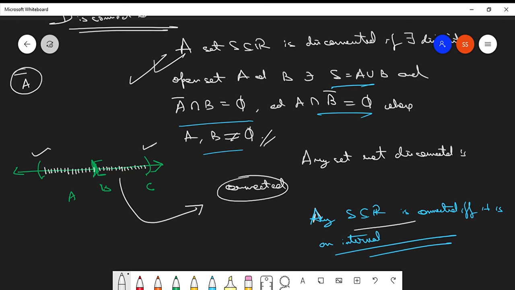That's why connected sets are basically intervals. Any interval is a connected set. Got it? This much is clear. These are some important sets which you might require in understanding point set theory.